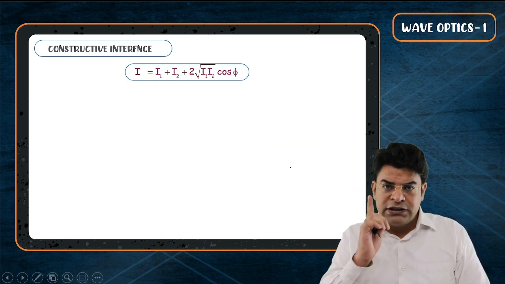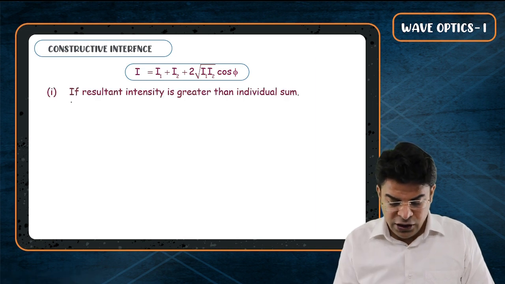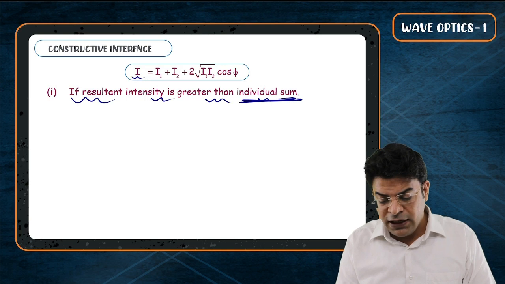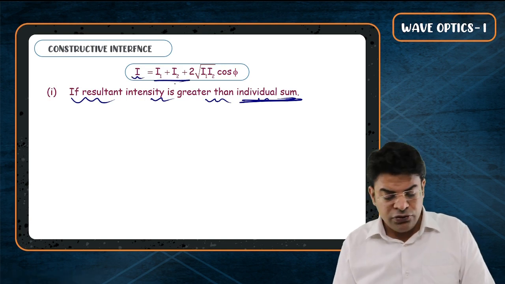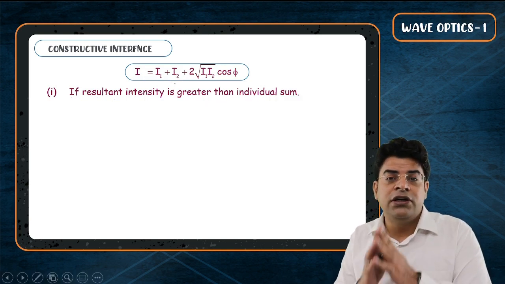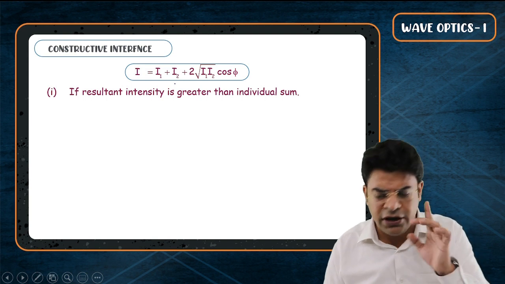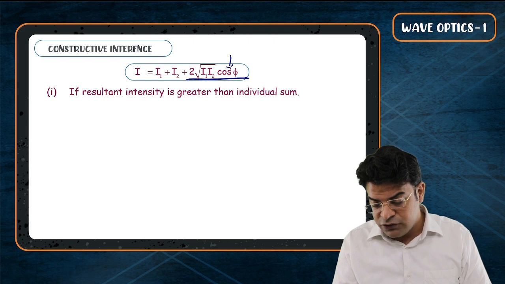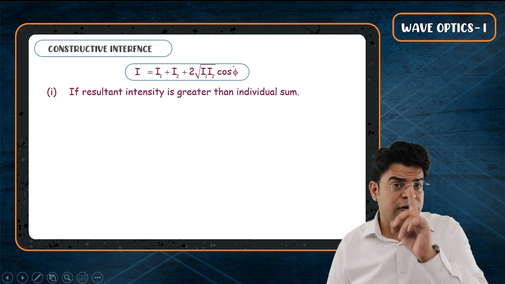So what is the condition for constructive interference? If the resultant intensity is greater than individual sum, if I resultant is more than I1 plus I2, you will say that the two waves are showing constructive interference, and for constructive interference, 2 root I1 I2 cos phi should be positive. For this, cos phi should be positive, so phi must lie in the first quadrant or in the fourth quadrant.